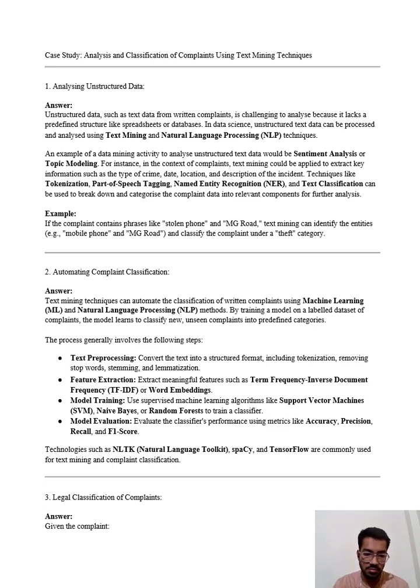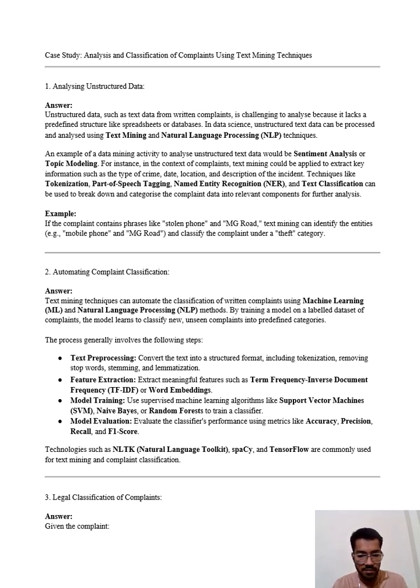What is text preprocessing? It converts the text into a structured format, including tokenization, removing stop words, stemming, and lemmatization. Then feature extraction extracts meaningful features such as term frequency inverse document frequency, TF-IDF, or word embeddings.